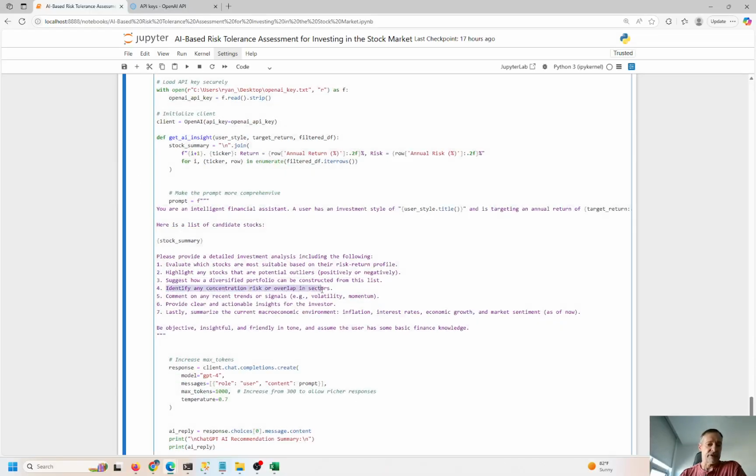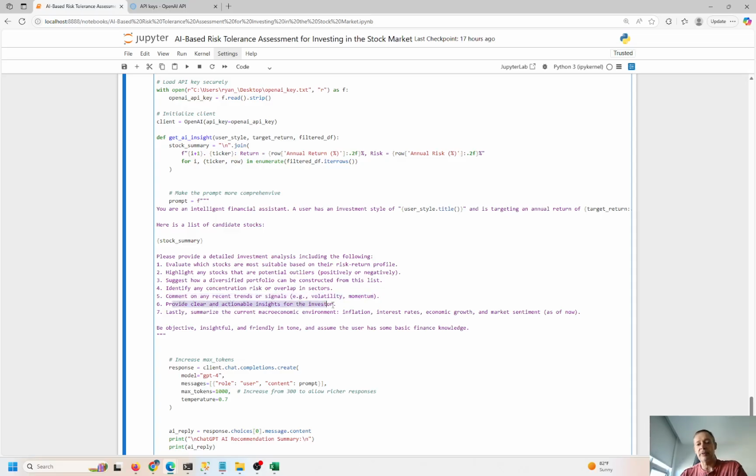Identify any concentration of risk overlap in different sectors, right? So you have consumer durables, you have technology, you have software, you have whatever, like automotive, aviation, construction, government, for-profit, not-for-profit, right? These are the different sectors. Comment on any risk trends or signals, volatility, and momentum.